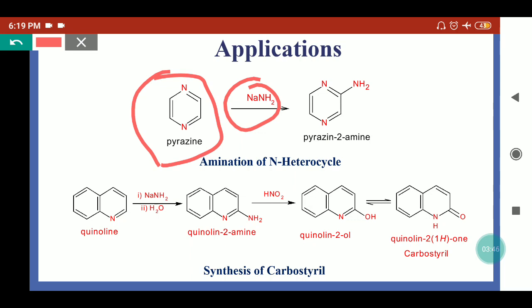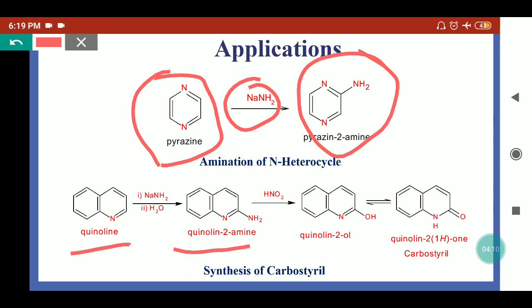So hydrogen will be replaced by the NH2 group and we'll get pyrazin-2-amine. Now when we take the bicyclic system, a naphthalene-like structure where one carbon is substituted with nitrogen, it is known as quinoline. This quinoline is treated with sodamide, and on further protonation it will convert into quinolin-2-amine.